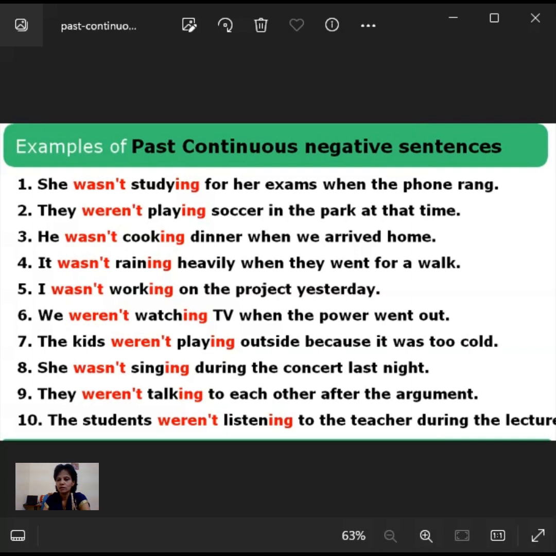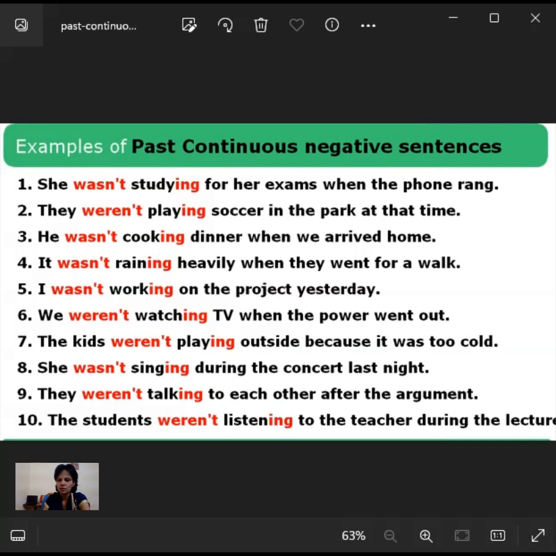And the second one: were they playing soccer in the park at that time? Were they playing soccer in the park at that time? At that specific time, whether they were playing football or what, this person wanted to know. So it's questioning whether these people were playing football at that time. That is what it means.